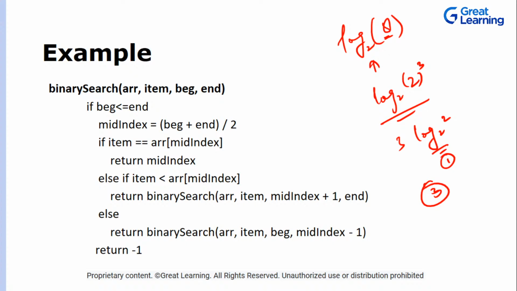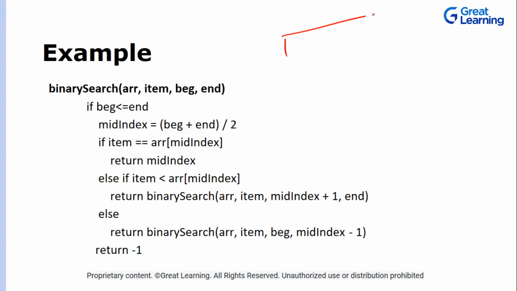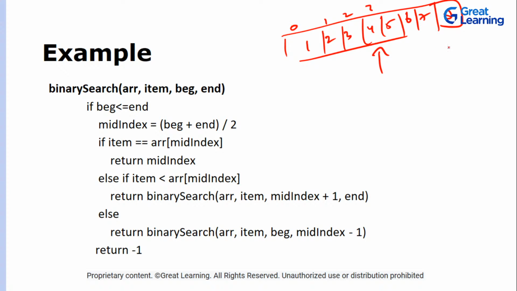This is the assumption that you make. Let's find out the value of log 8 to the base 2. It came out to be 3. So now you can be sure that if your array has 8 elements, let's suppose 1 2 3 4 5 6 7 and 8, the first time around you will calculate the middle index. It will be 0 plus 7, that is 3.5, so 3. So this is your middle index.